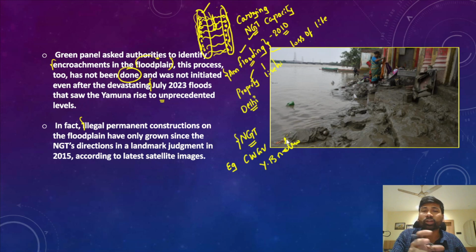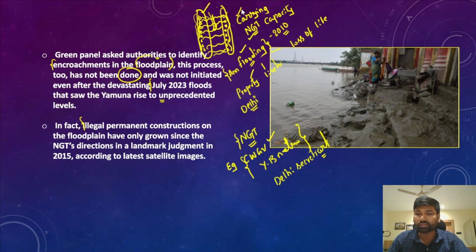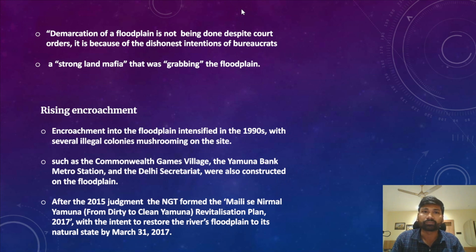It is also believed that the Delhi Secretariat is built on the floodplains of river Yamuna. All these encroachments have been making the course of river Yamuna further shorter, and reducing its carrying capacity. Reducing carrying capacity increases the chances of floods on river Yamuna.